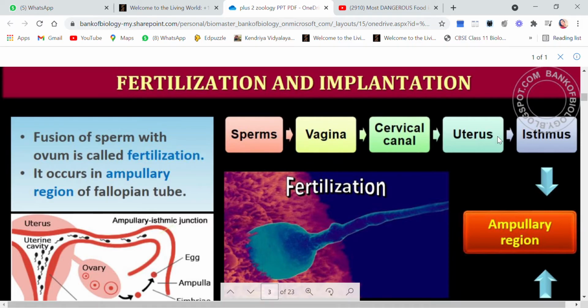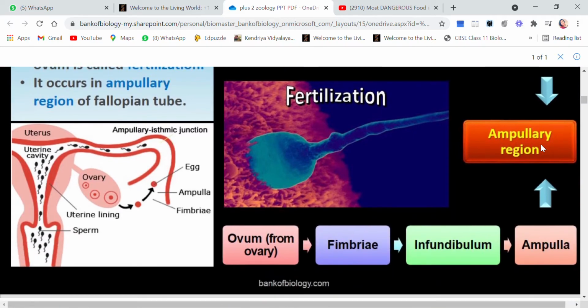After entering the uterus, they will move on to the isthmus, and from the isthmus to the ampullary region, where they will wait for the egg, where they will fuse with the egg, and after fusion, fertilization will occur.